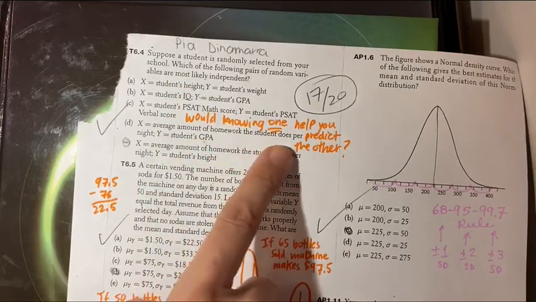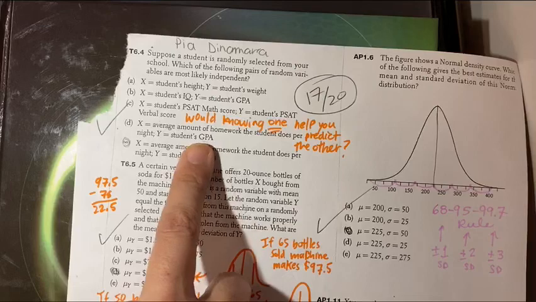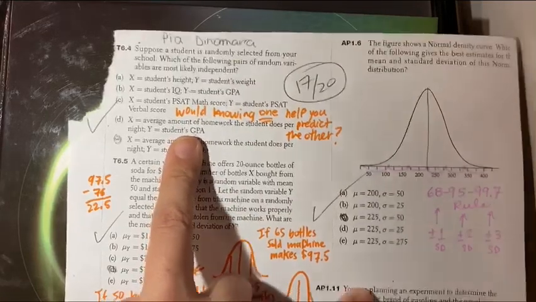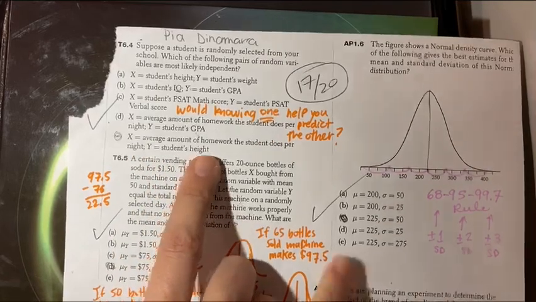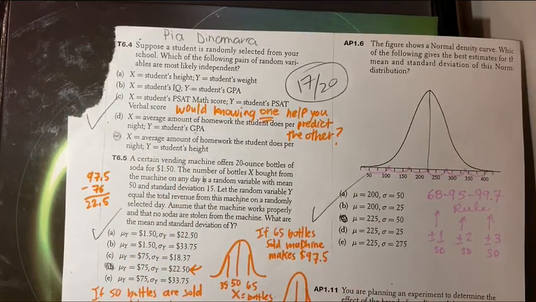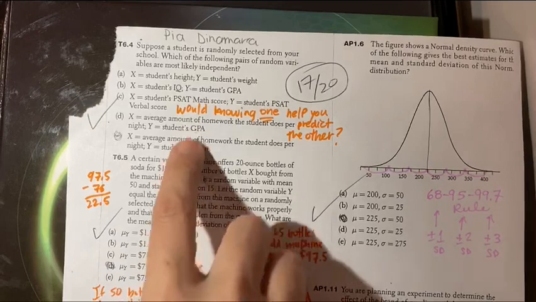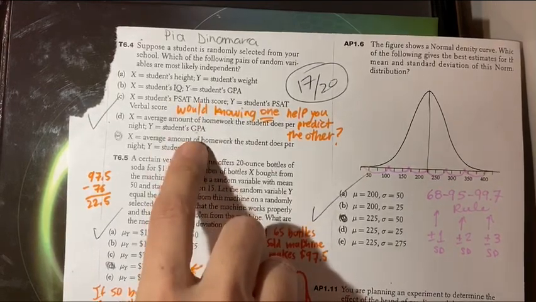So average amount of homework and your grades, your GPA. Lastly, the amount of homework you do per night and your height. So, short people do their homework, tall people do their homework. There's no real correlation there. So that's why we picked E.